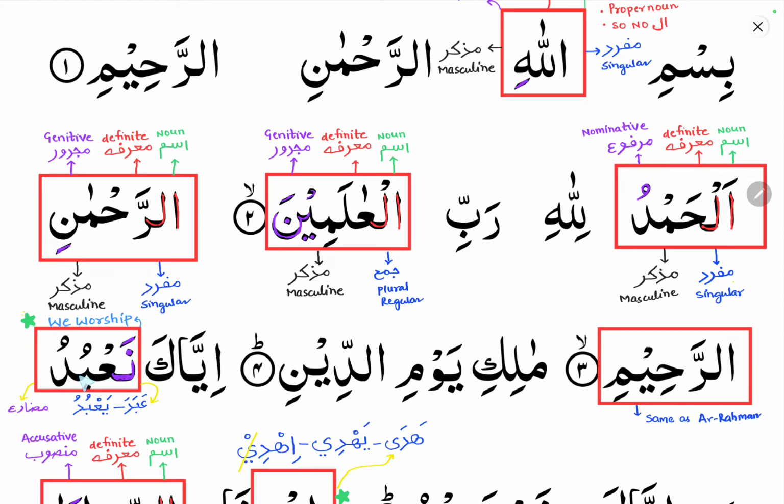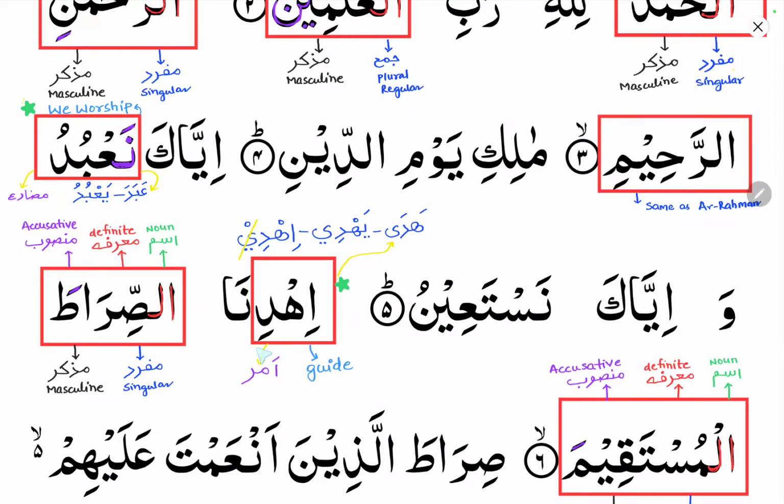How has this na'budu come? It comes from abada ya'budu. Abada is the past tense and ya'budu is the fe'lul mudari. Abada means he worshipped, ya'budu means he worships, he is worshipping or he will worship, because it includes two tenses, the present tense as well as the future tense. So na'budu means we worship. This we learn in the conjugation of a verb in the coming classes. Na'budu is the 14th segha of the total 14 seghas in the conjugation of a verb. So it is a fe'lul mudari verb.